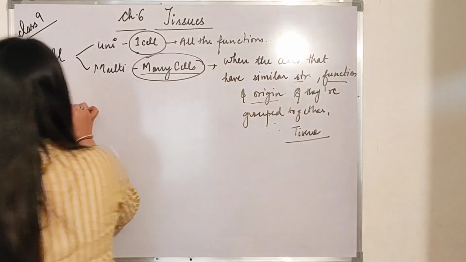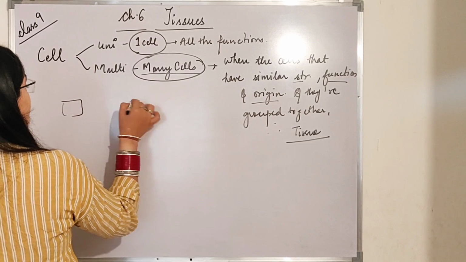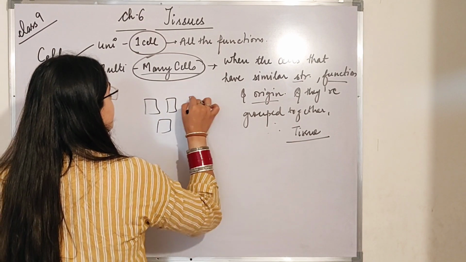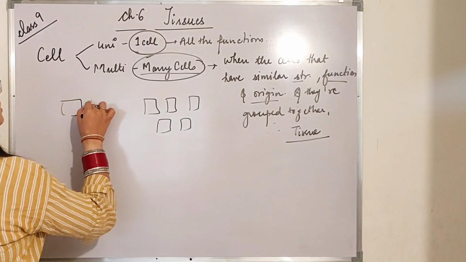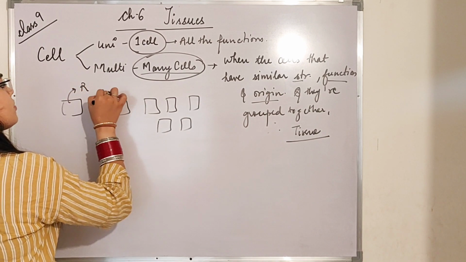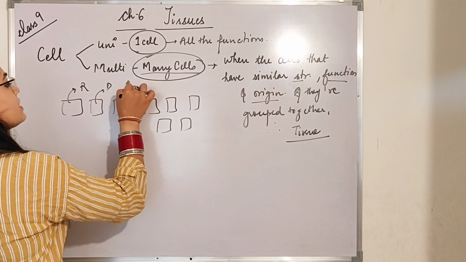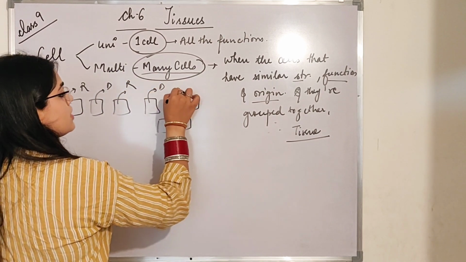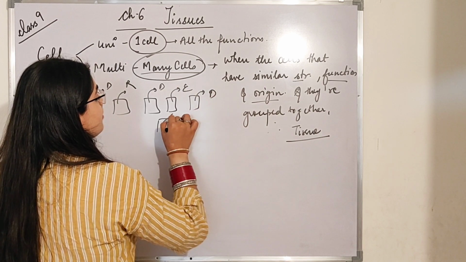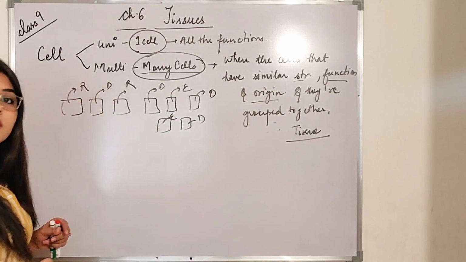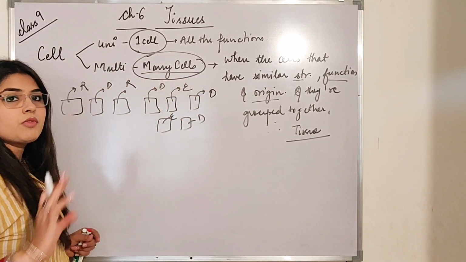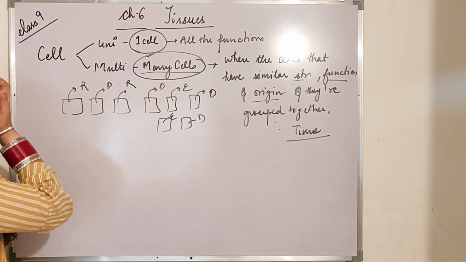For example, just imagine there are certain cells here. This one is performing respiration, this one digestion, this one again respiration, this one digestion, this one excretion, this one again digestion, this one excretion, this one digestion. These are different cells performing different functions.